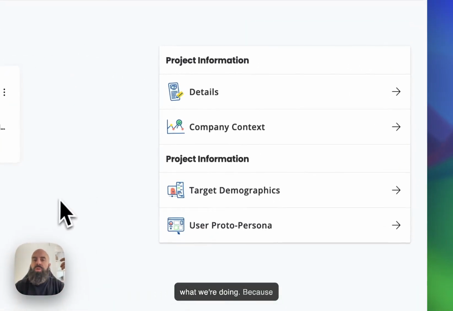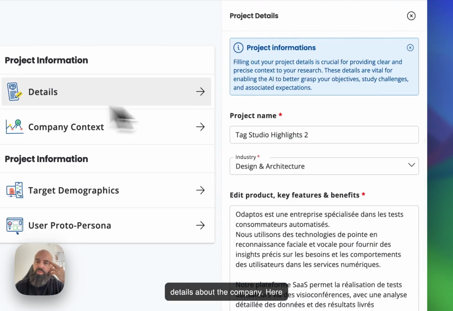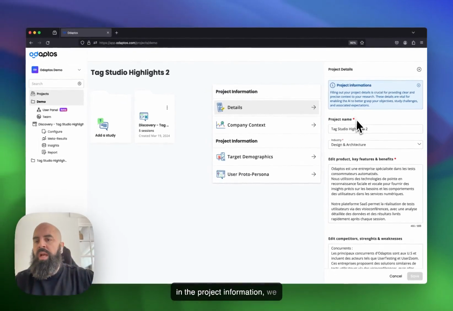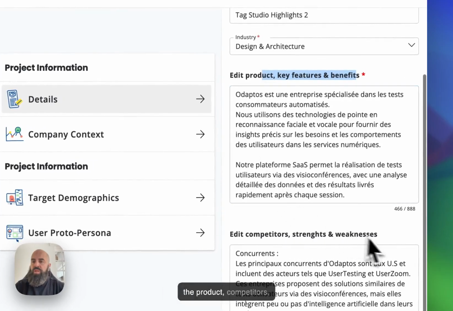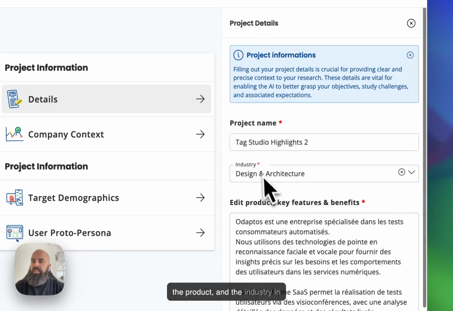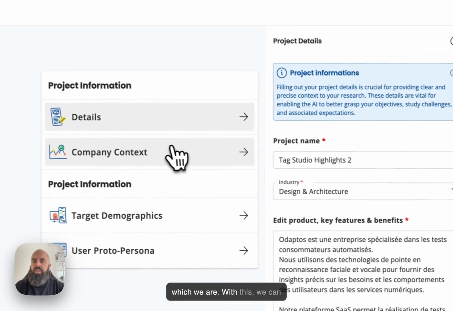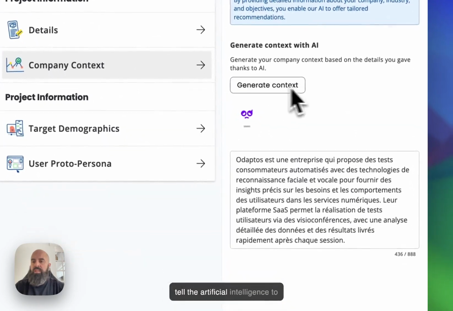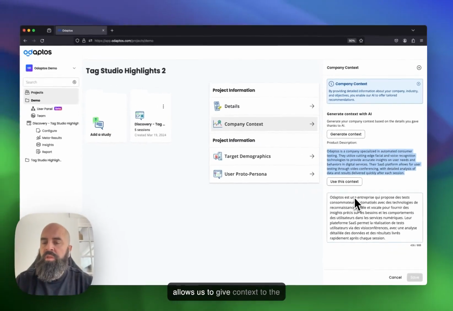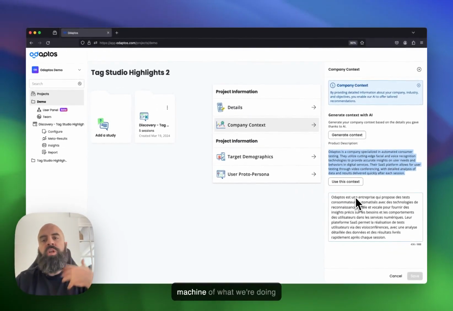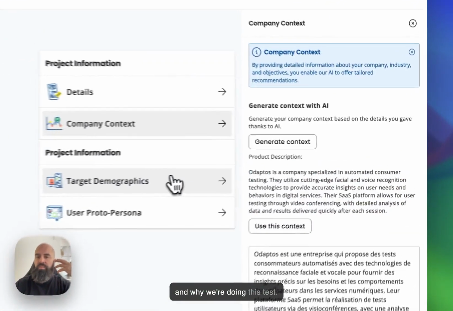But because we're using artificial intelligence, we need to give it some details about the company. So here in the project information, we have all the information that we're using as key benefits from the product, competitors, strengths and weaknesses of the product, and the industry in which we are. With this, we can tell the artificial intelligence to create a small description that gives context to the machine of what we're doing and why we're doing this test.